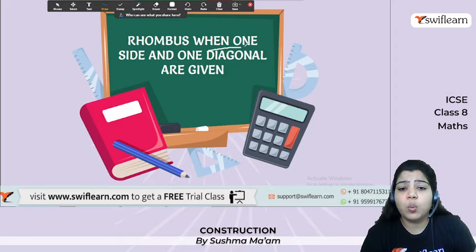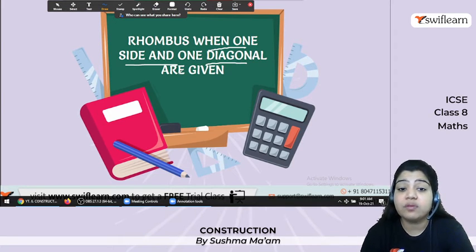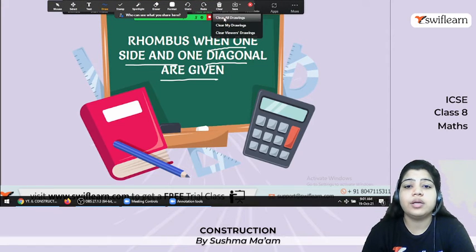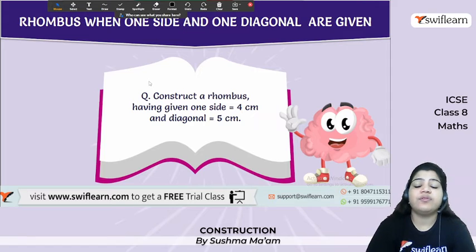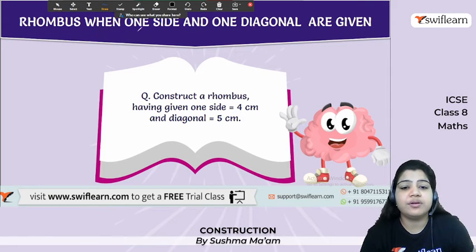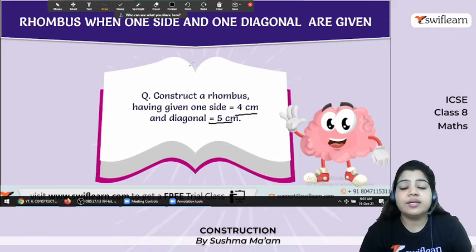Now the next case is a rhombus when one side, which is nothing but all the sides, is given, and one diagonal is also given. So let's construct this rhombus. Here we have a question: construct a rhombus having given one side of 4 centimeter and a diagonal of 5 centimeter.